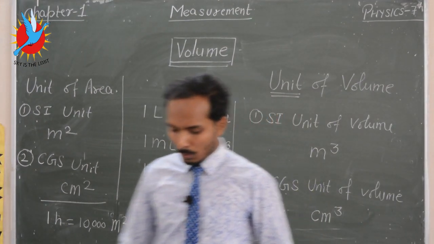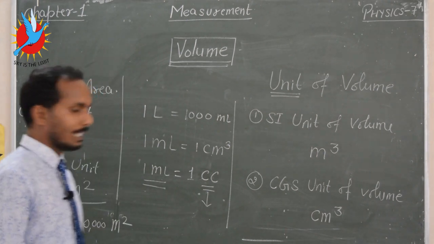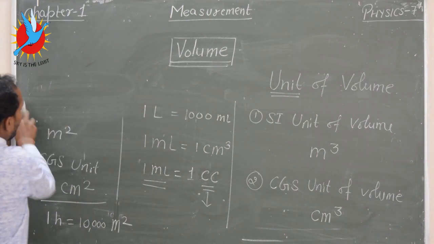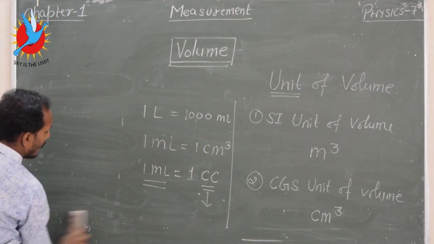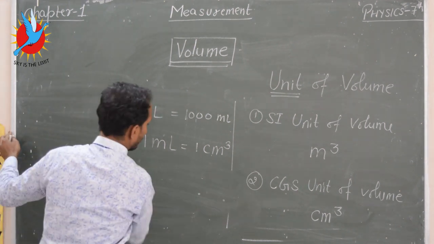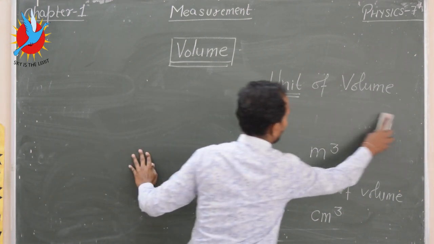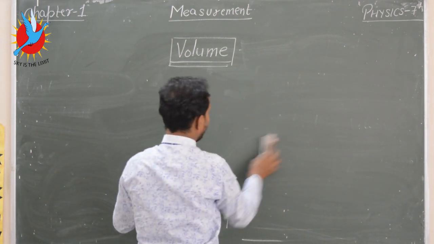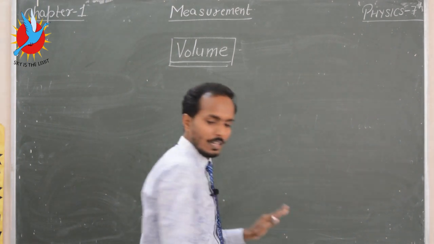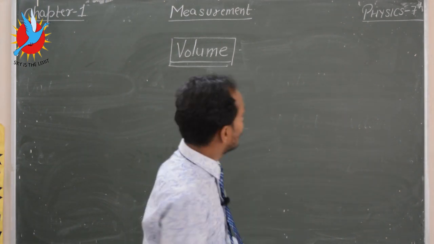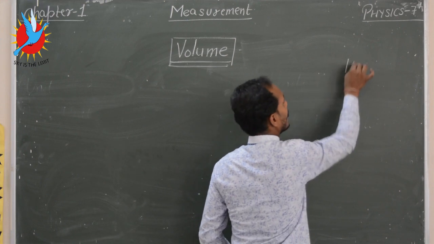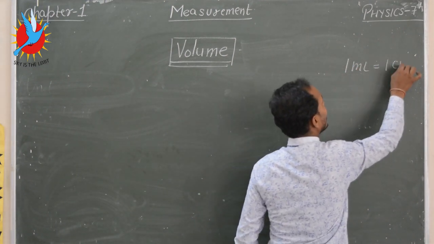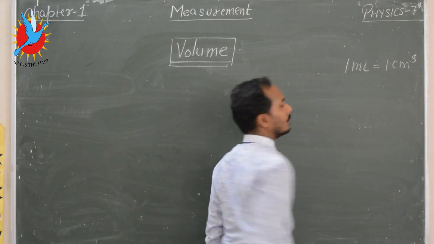Now come to the point of how we measure the volume of an irregular shaped body. I want to know the volume of a solid object which is rigid. Before going, it's very important we know that 1 ml is equal to 1 centimeter cube.